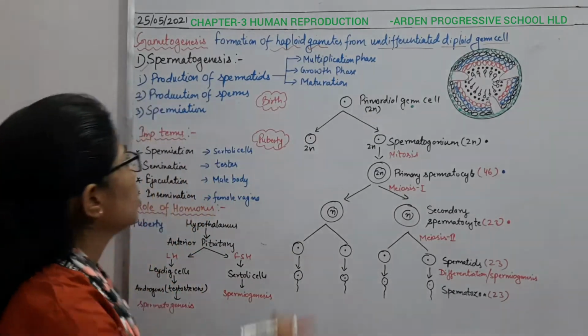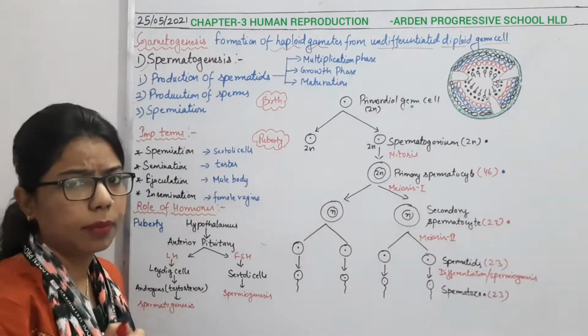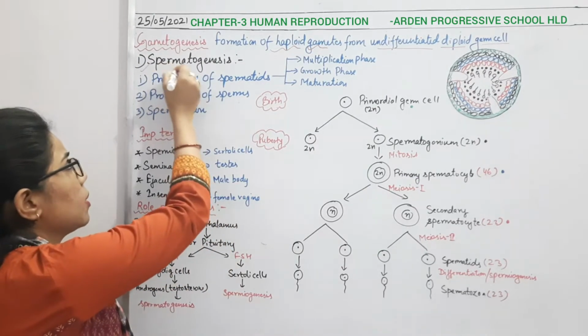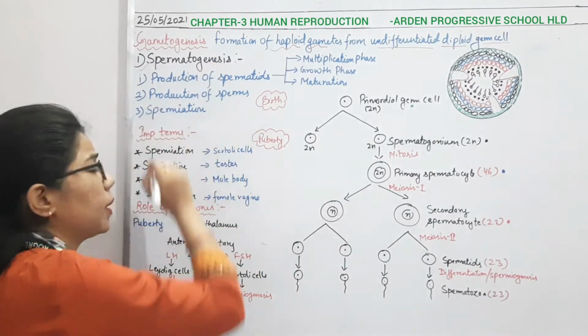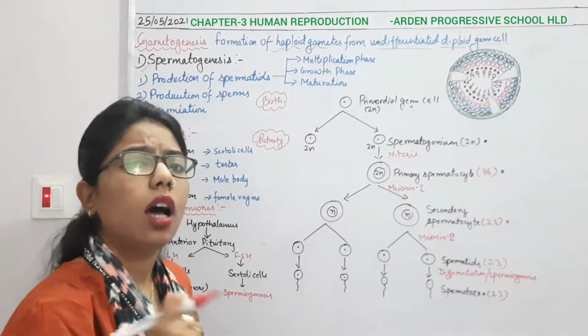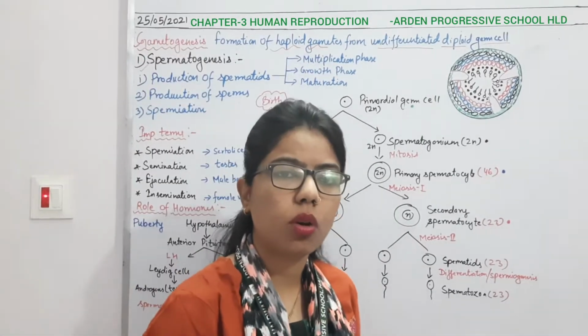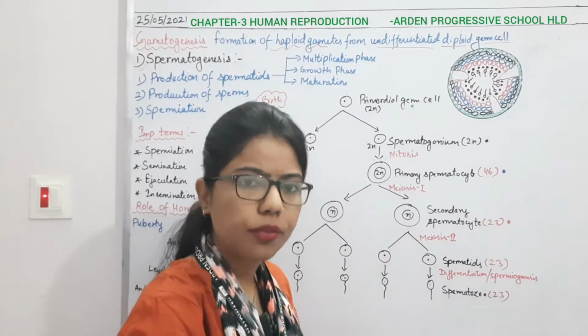Now, how will this process take place? If I split this term, spermato relates to sperm, and genesis means to form. So how will there be formation of the sperms? What are the different steps?